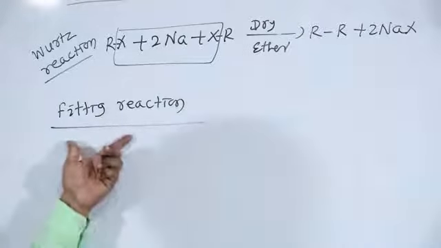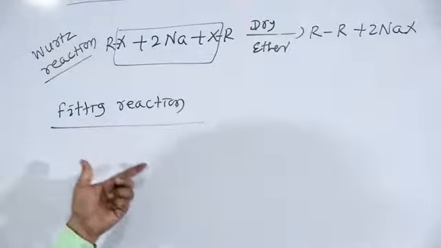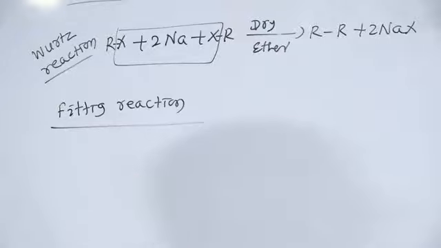But today we will say the reaction of the aryl halides with metallic sodium.